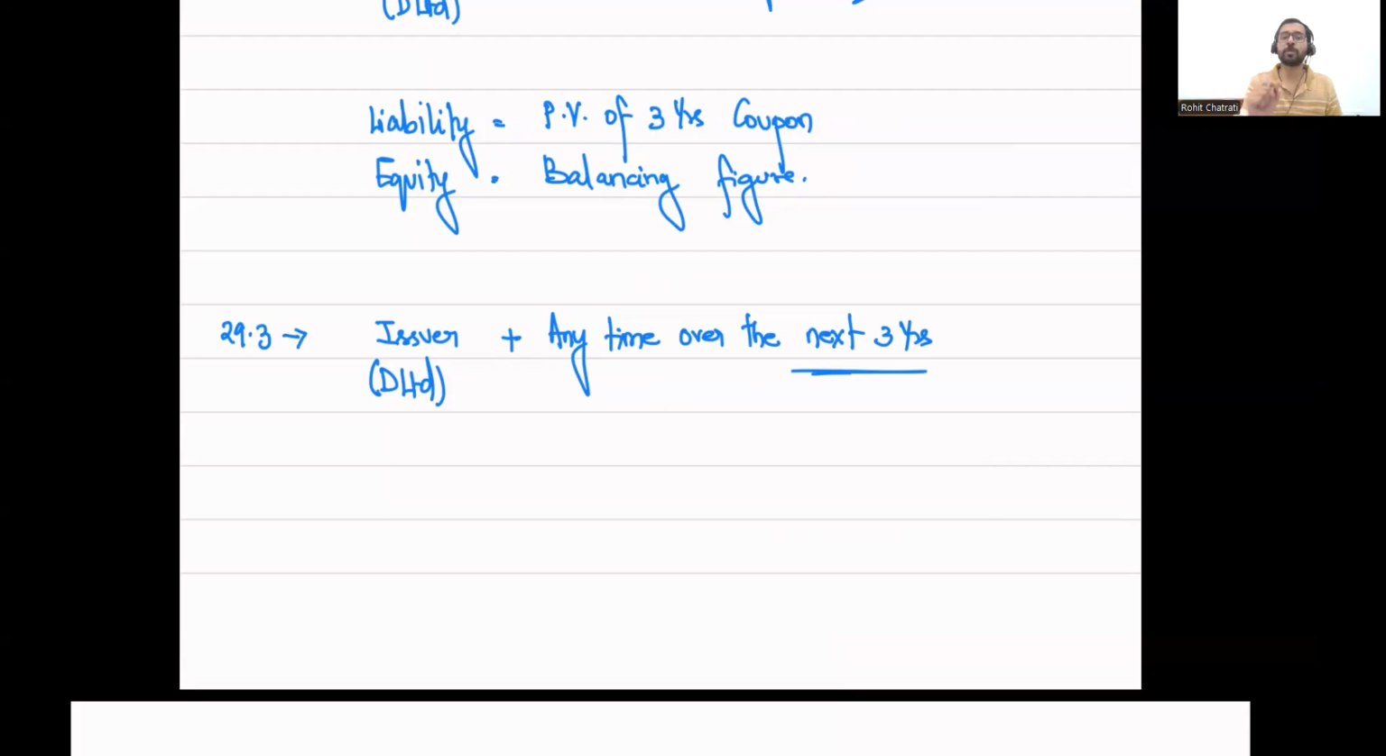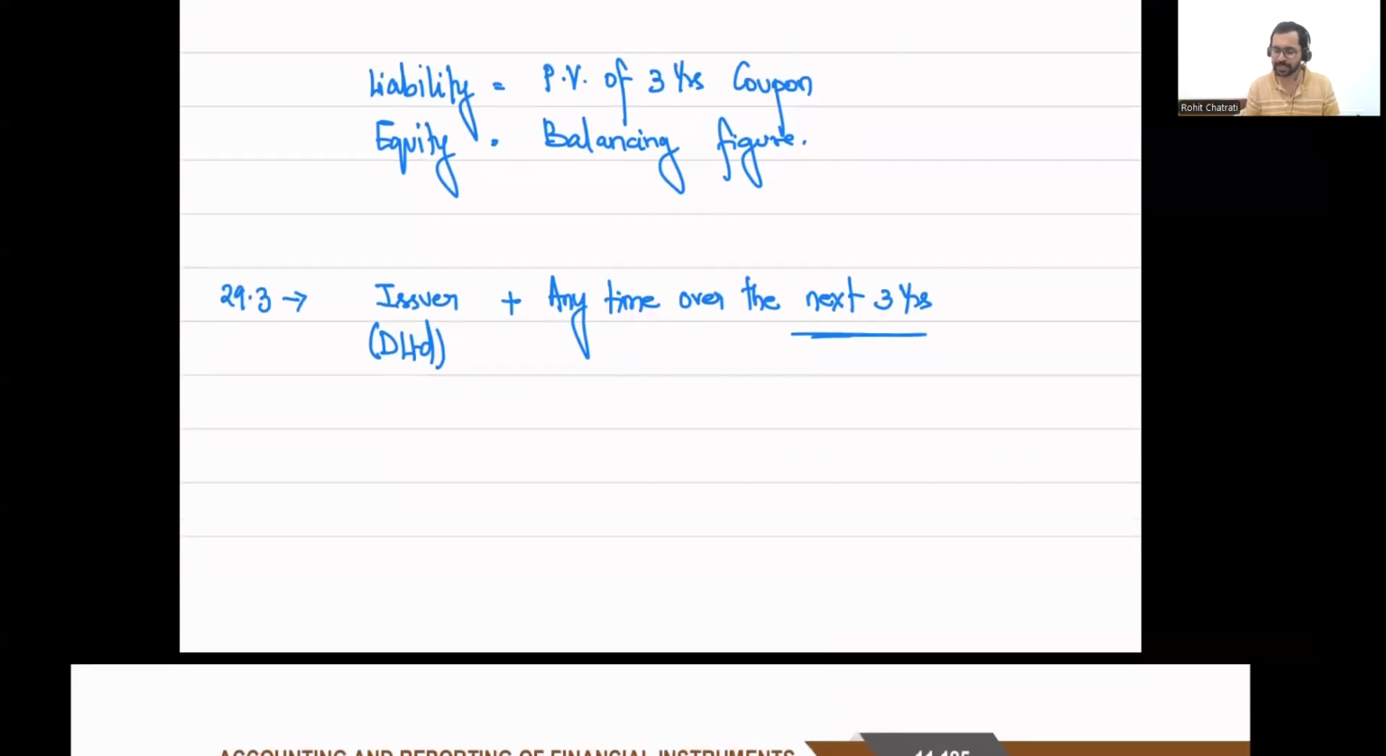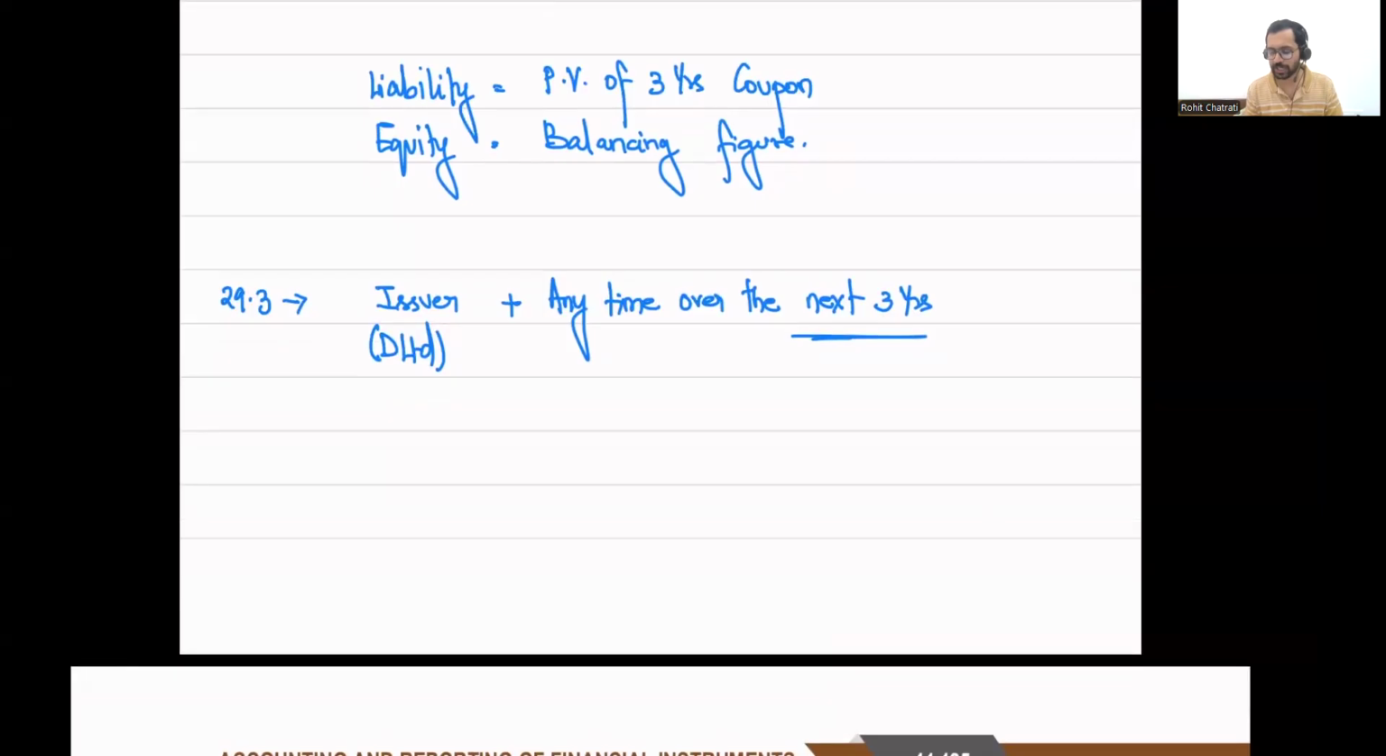Issuer is not having an obligation to pay any cash because it has a right to avoid the payment. There can be a scenario where it can avoid the payment. It has a right to convert it into equity shares and therefore can avoid the payment of coupon. And hence, we are not going to classify this as a compound financial instrument. We are going to classify this as an equity instrument. All right. This is most likely going to be classified as an equity instrument because the issuer can avoid the payment of cash by converting it into equity shares.